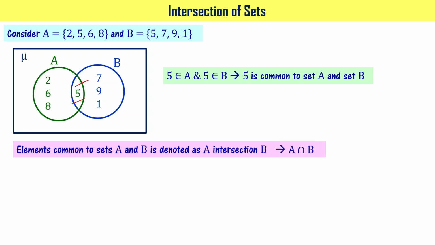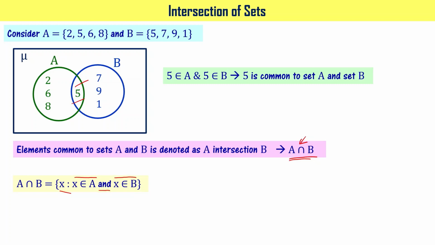It is symbolically written as shown here, A intersection B. This particular symbol, which looks like an N or an inverted U, is called the intersection symbol. This is read as A intersection B. A intersection B can be written in the set builder form as shown here: x colon, x belongs to A and x belongs to B. Take a note of this.